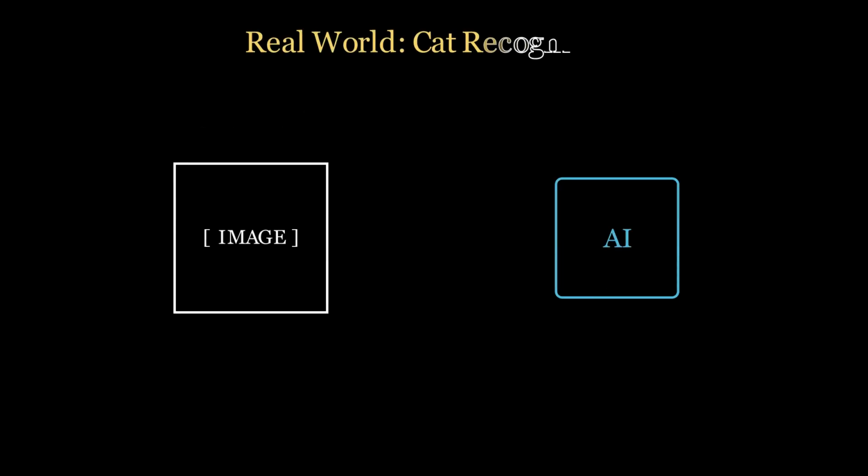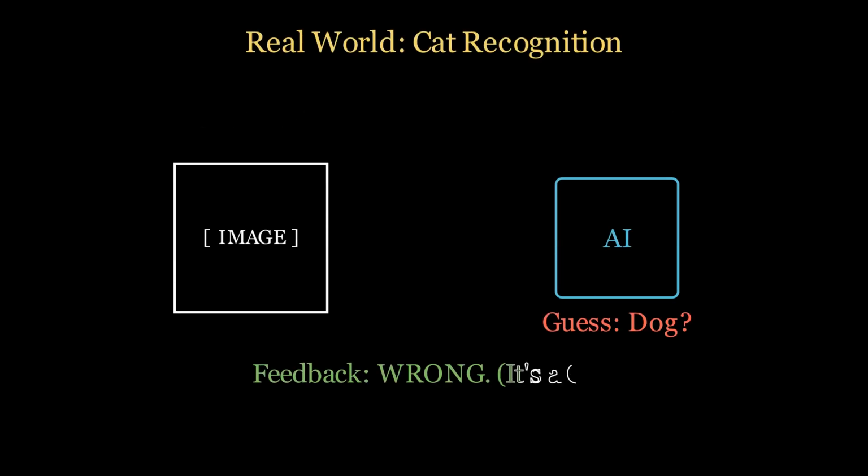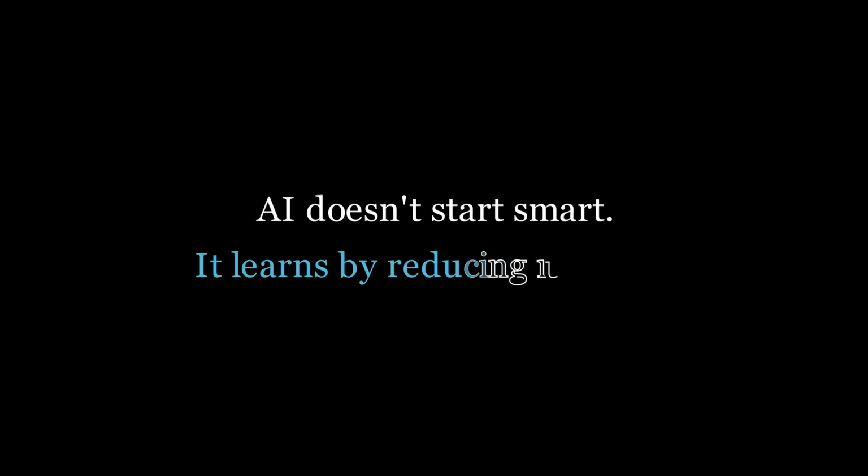This works for everything. In image recognition, if an AI thinks a cat is a dog, it gets feedback, adjusts its internal connections, and eventually recognizes the cat perfectly. AI doesn't start smart. It starts with zero knowledge and learns by reducing its error, one step at a time.